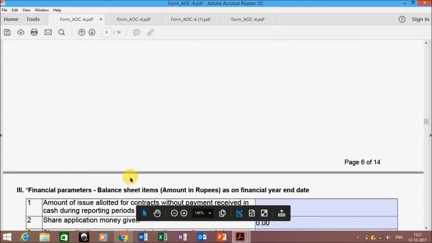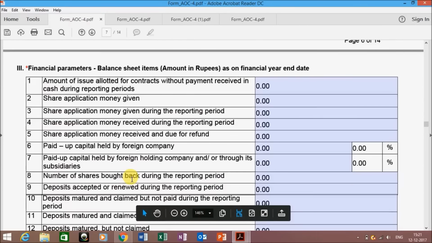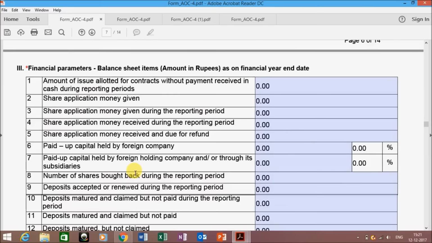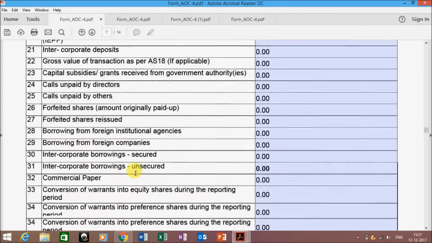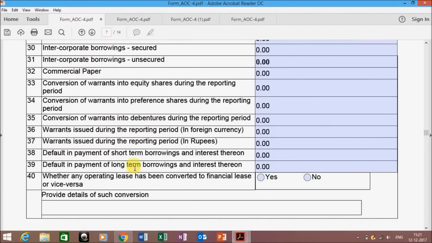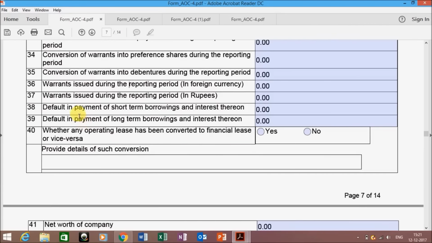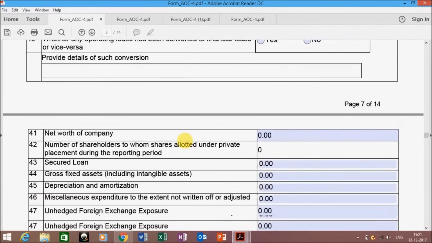The next is the financial parameters. Just read each and every point very carefully and then you have to enter the information over here. If you are having any intercorporate borrowings, secured, unsecured, or any warrants have been issued during the years, or if there is any default in the payment of short-term borrowings or long-term borrowings, enter the information over here.